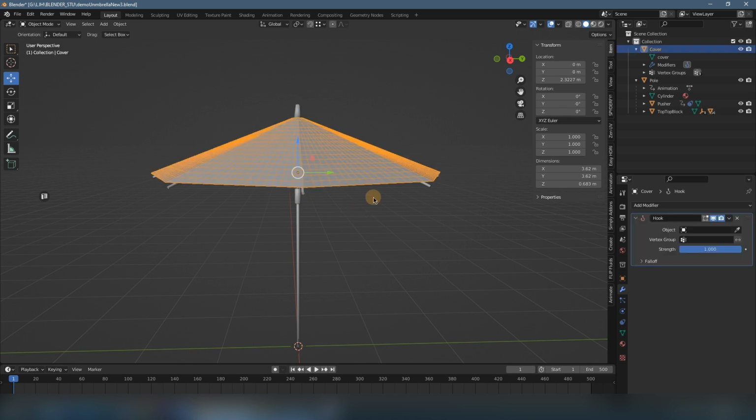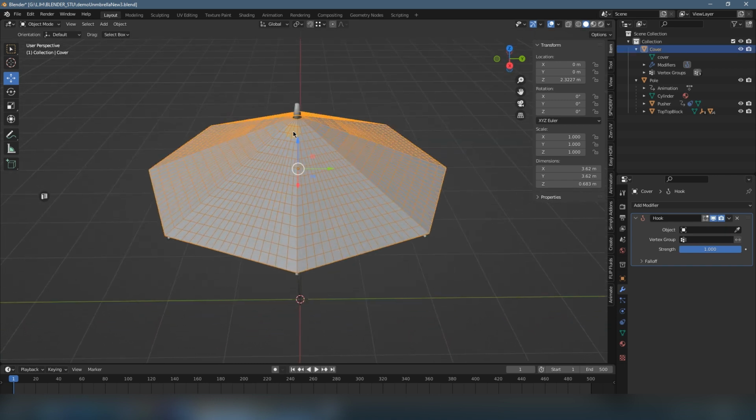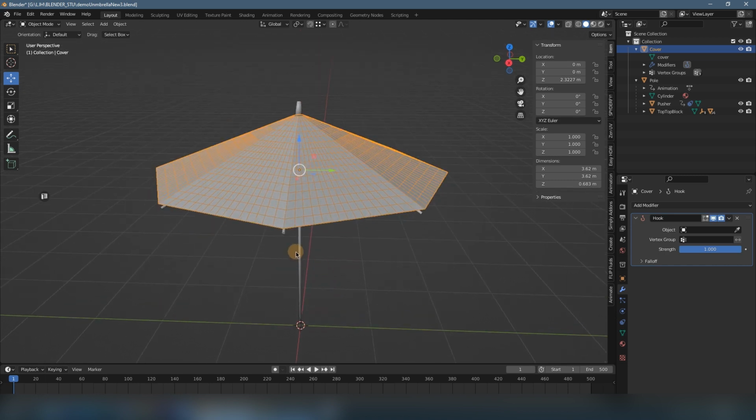So we will select the long stick object, and the vertex group means which part you want to use to hook. For the cover object, we're gonna use the vertex group that we already defined. It means here the vertex close to the long stick, used to pin to the long stick.